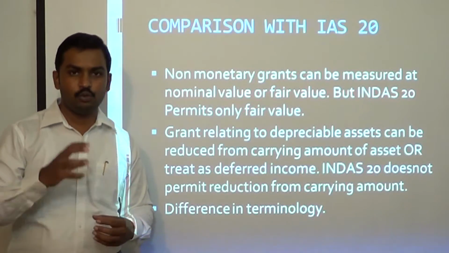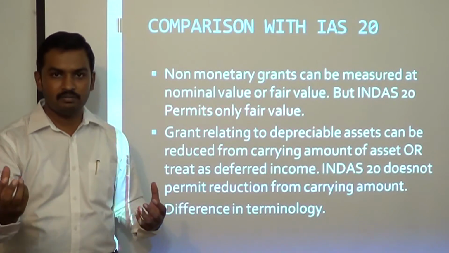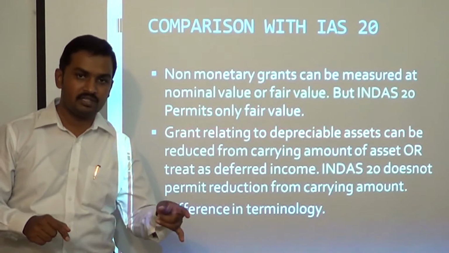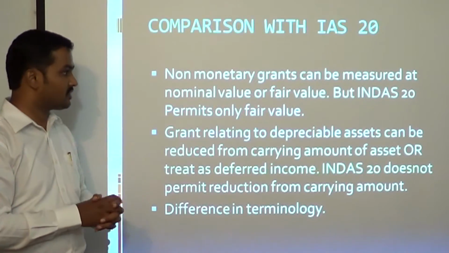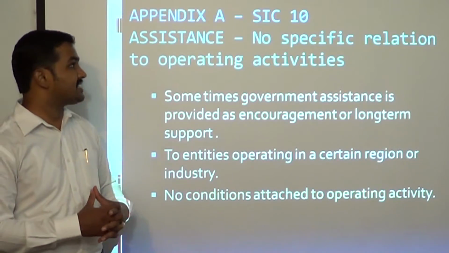In Ind AS 20 we use the term balance sheet in place of statement of financial position. We use the term statement of profit and loss in place of statement of comprehensive income. So these are the differences in terminologies. So this was the second issue we had to discuss in this lecture. And then the third issue, Appendix A.